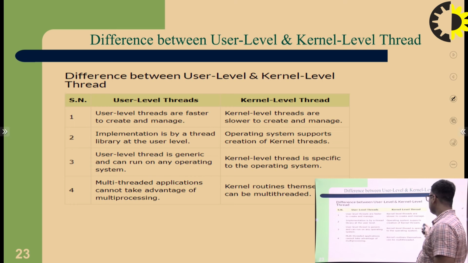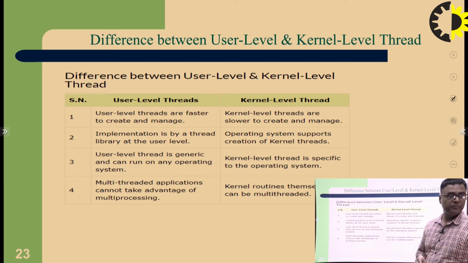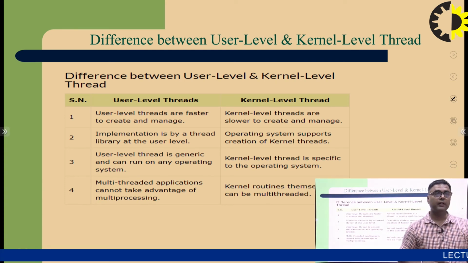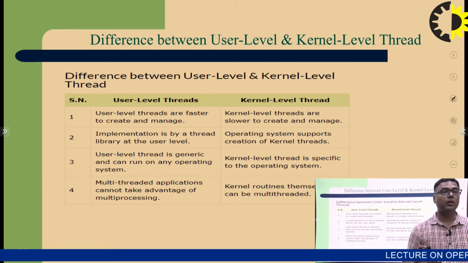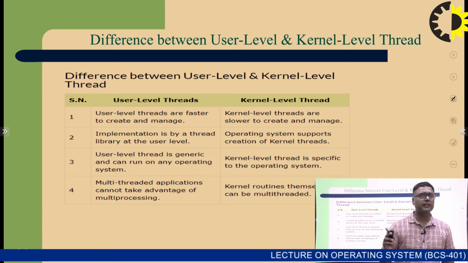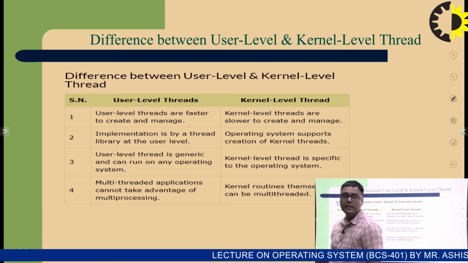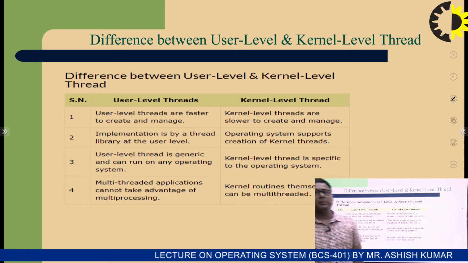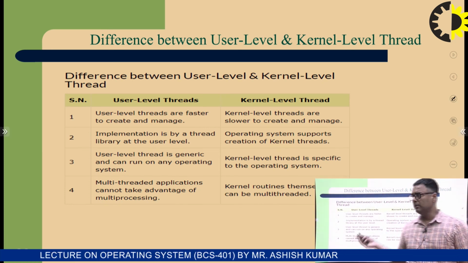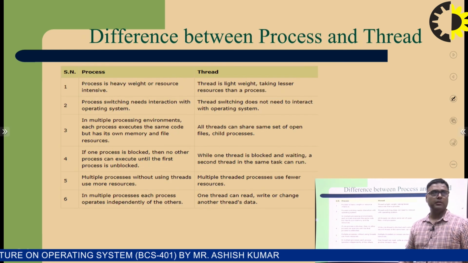Operating systems support creation of kernel level threads. User level thread is generic and can run on any operating system. Kernel level thread is specific to the operating system. A multi-threaded application cannot take advantage of multiprocessing, and kernel routines themselves can be multi-threaded. So you have to read these differences, they are major.